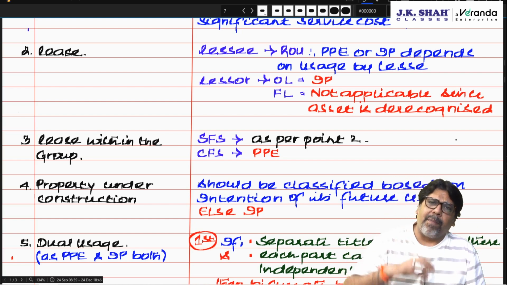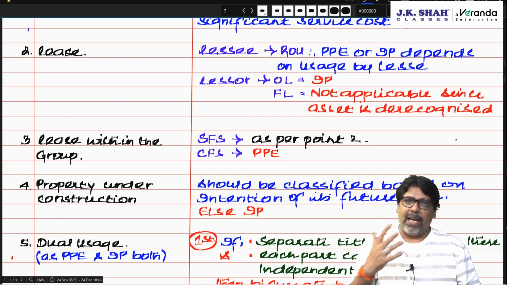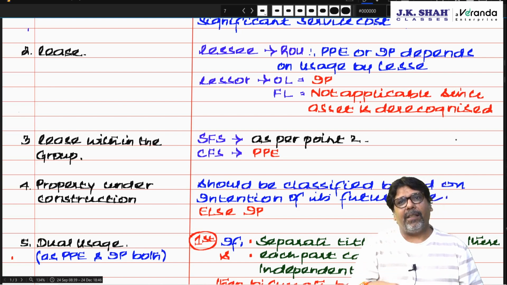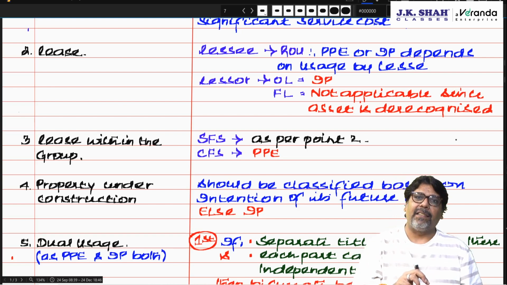Sir, we have taken a property on finance lease. We have taken the property on lease, ROU, right to use the asset, and then we have created a paying guest. So in a paying guest, you are not charging only for the rent of the room, but you are also charging a service cost.